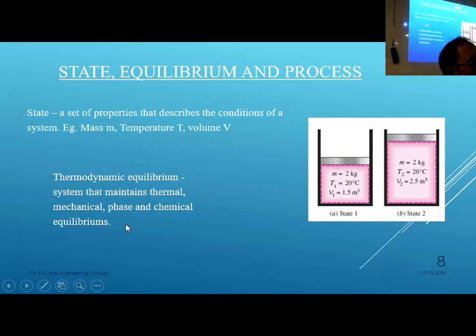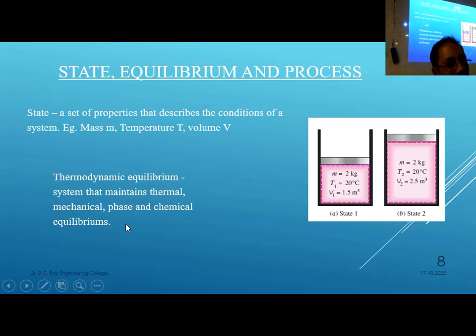Another one: you have sulfur, alpha sulfur, beta sulfur, rhombic and monoclinic. They are both solid, but they are not the same. They are in a different phase. Same state, but different phase. Not only that, within a particular state there can be multiple phases. Semi-solid is a phase. Semi-solid is not a state. Solid is a state, liquid is a state, but in between, multiple situations can arise. Semi-molten condition, that's a phase.